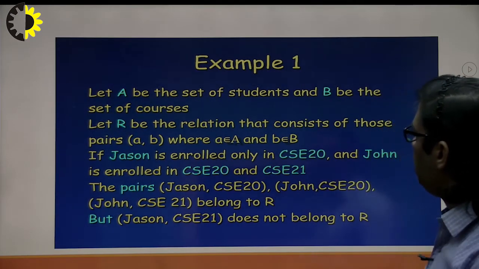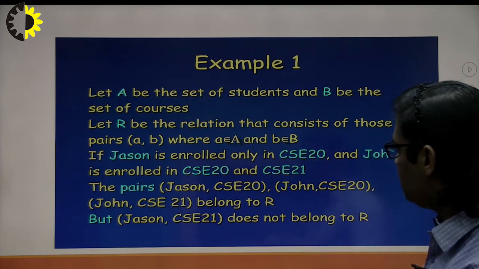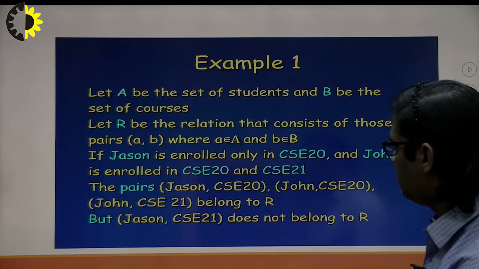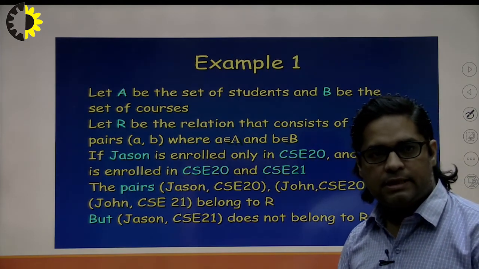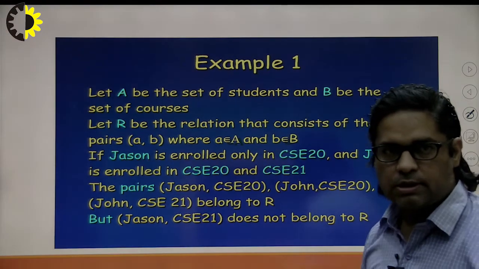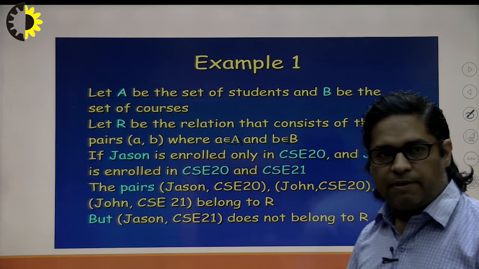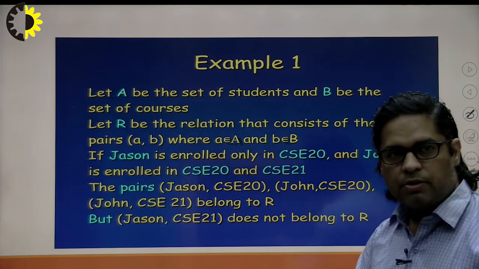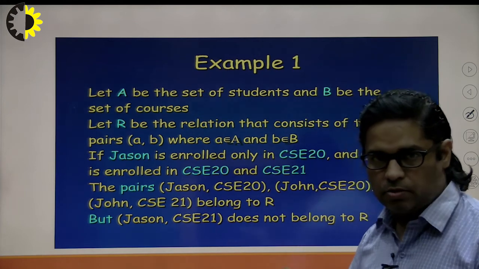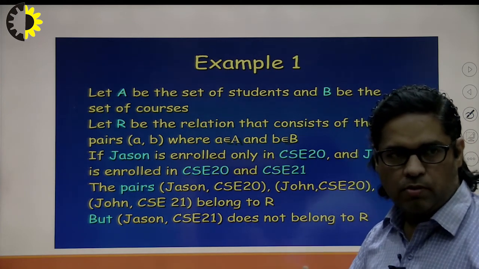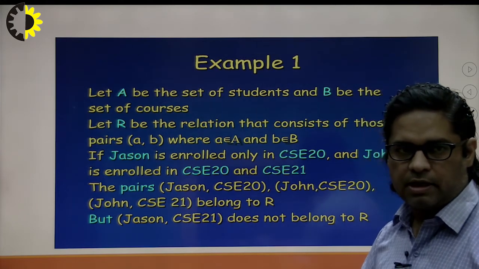Example, let A be the set of students and B be the set of courses. So how the set of students and set of courses are related, one example is given. In this example we can see that Johnson is enrolled only in CSE 200 and Johan is enrolled in two courses, that is CSE 200 and CSE 21. So whenever I establish the relationship between the student and the course, the relationship is like this: (Jensen, CSE 200), (Johan, CSE 200), (Johan, CSE 21) belong to the relation. So in this way we can establish the relation.